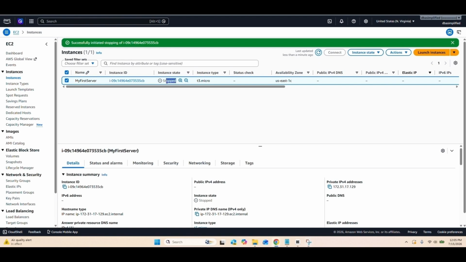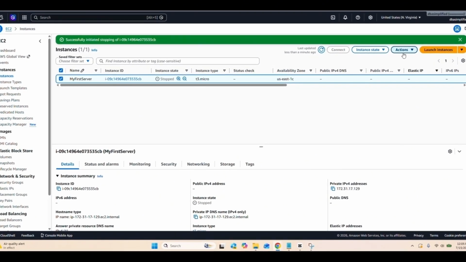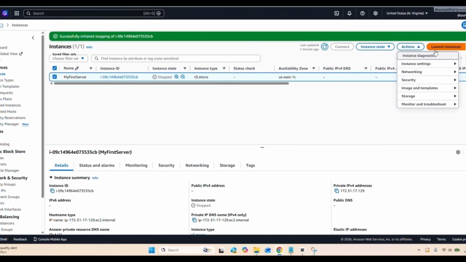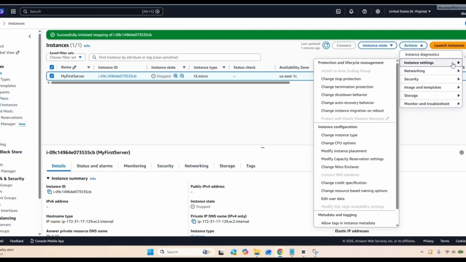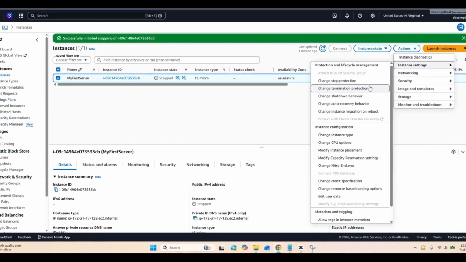Alright, now that the instance has stopped, let's resize it. Select your EC2 instance. Click Actions. Go to Instance Settings. And then select Change Instance Type.